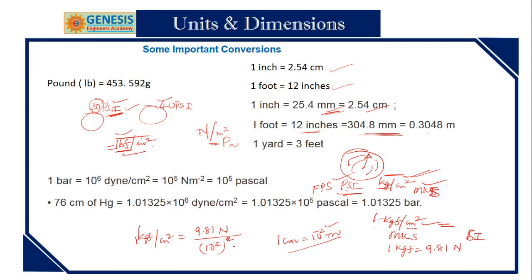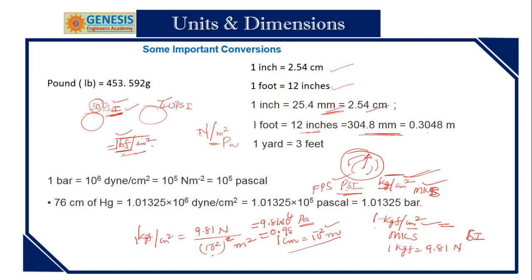Got my point? This becomes 10 to the power of minus 4. If I go like this, what would happen? 9.81 times 10 to the power of 4. Got my point? So this is Pascal. If I wanted to round it off, this becomes about 0.981 bar.